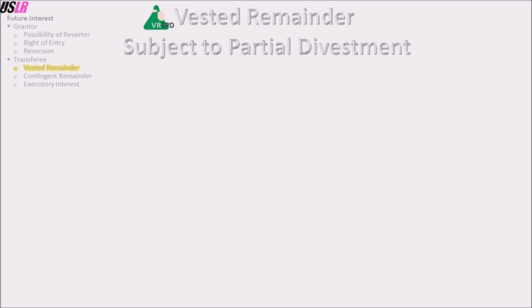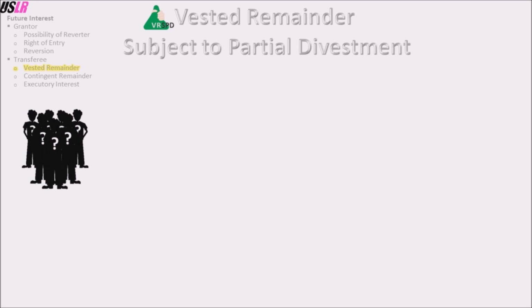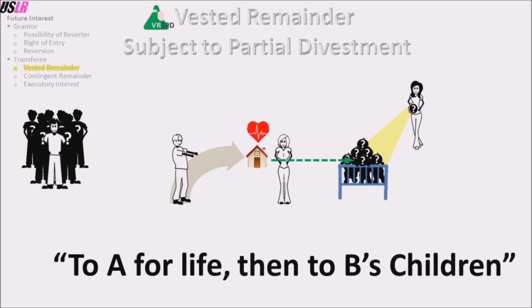A vested remainder subject to partial divestment is a vested remainder that is held by a class, where at least one member is ascertained. The typical example of a class is children or grandchildren. For example, to A for life, then to B's children. A is alive. B has one child, C. A has a life estate, and C has a vested remainder subject to partial divestment.